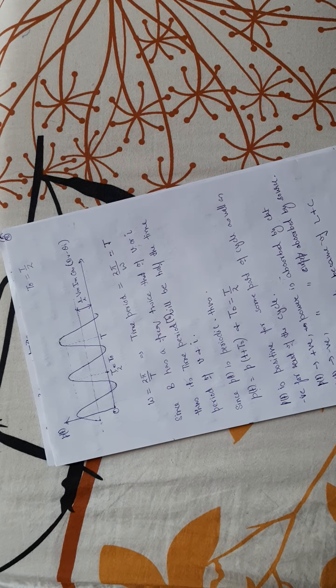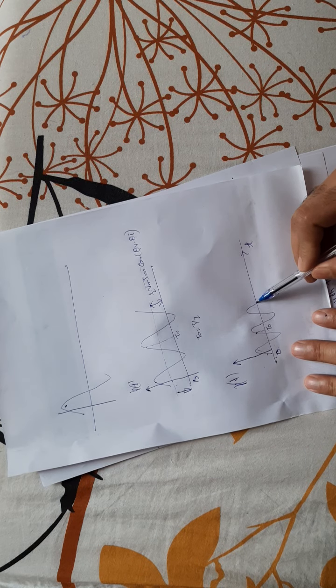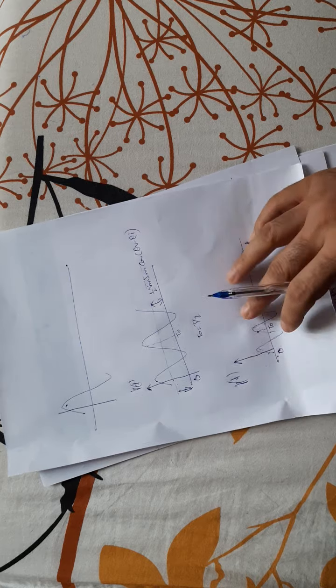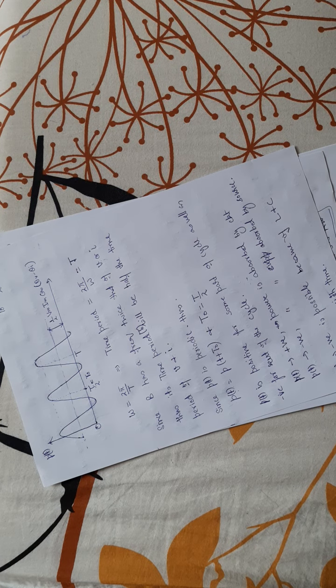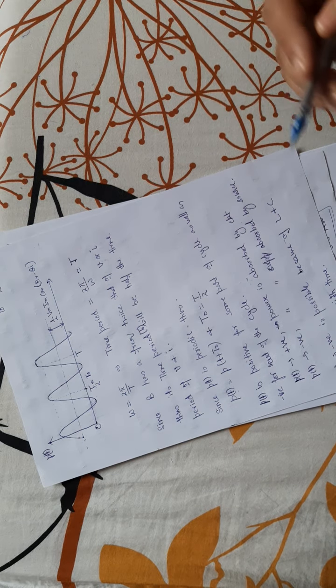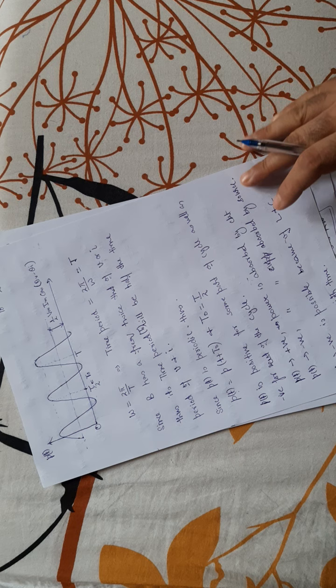Like here, I said the difference is 90 degrees, so the positive part and the negative part become equal. That's what we are saying, that p(t) is negative, and this is possible only because of the inductor or capacitor in the circuit.